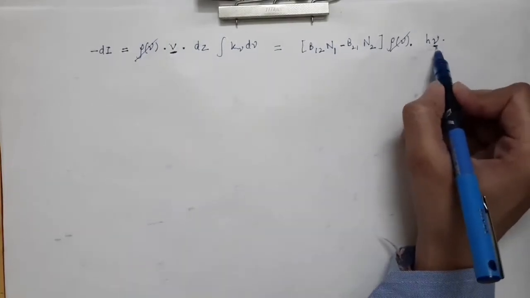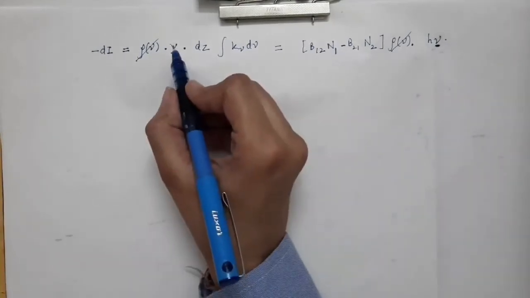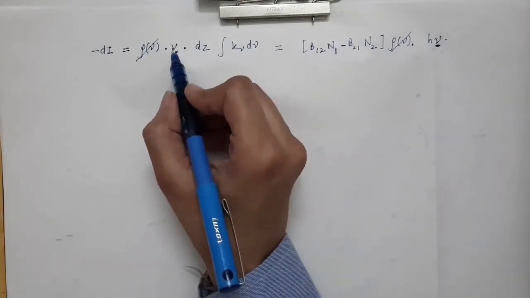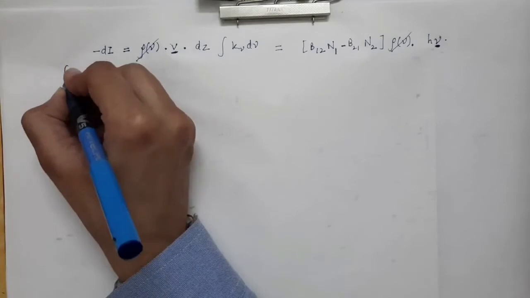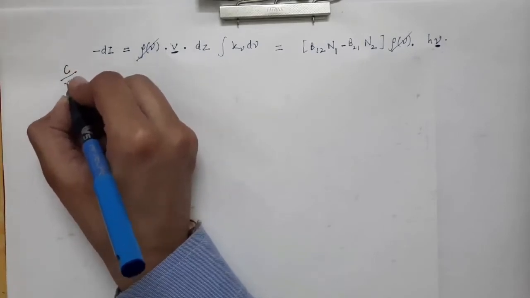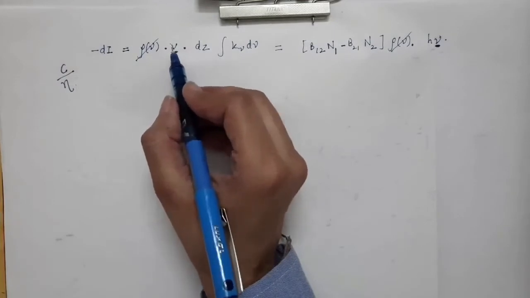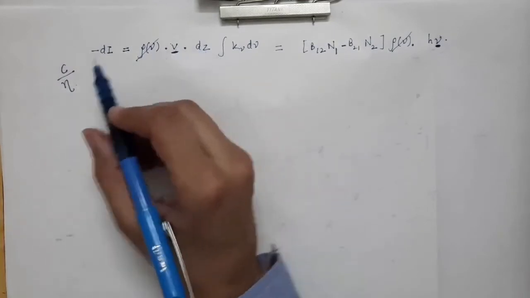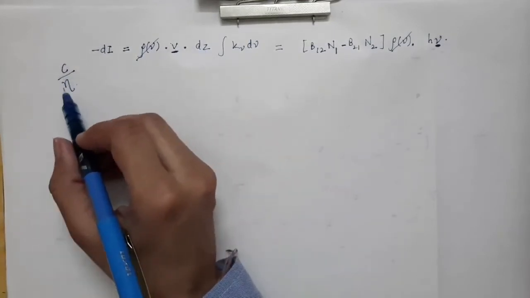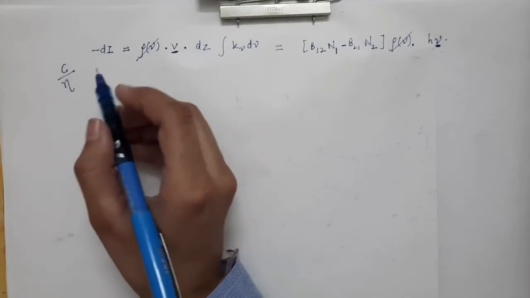The velocity of light in the medium is given by the velocity of light in vacuum divided by the refractive index of the medium.